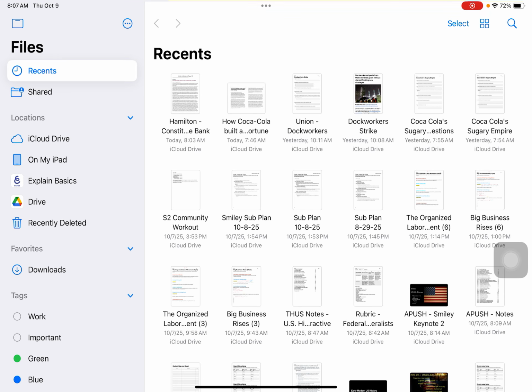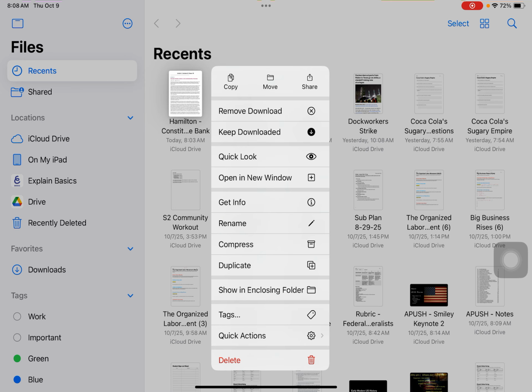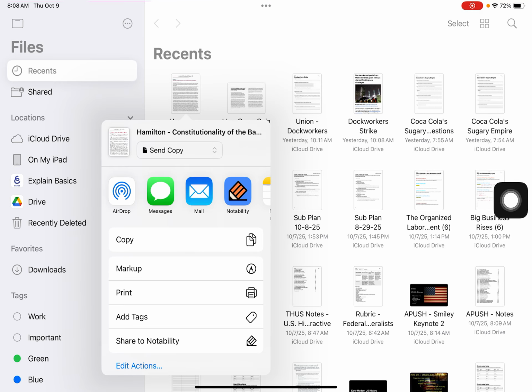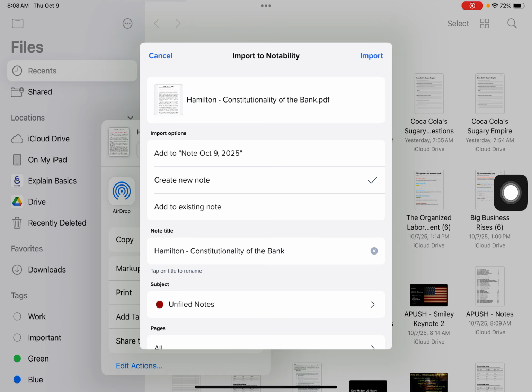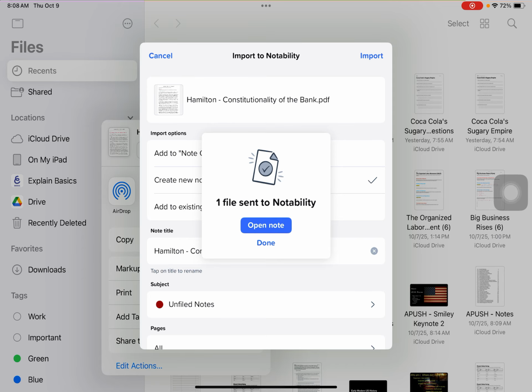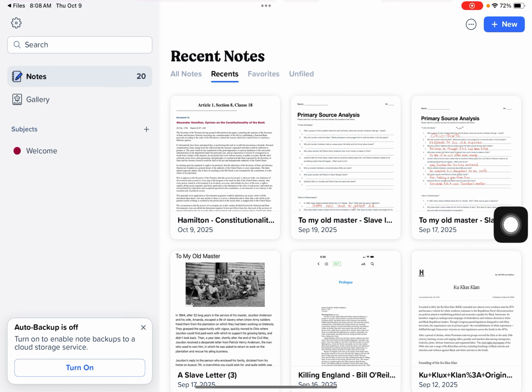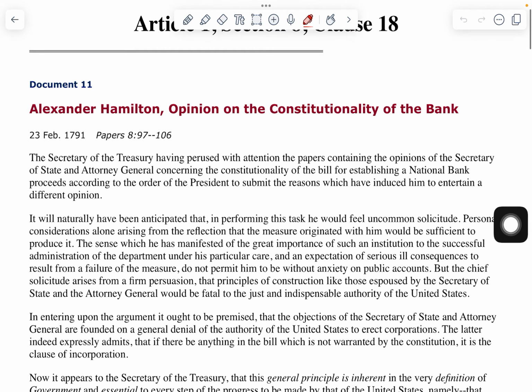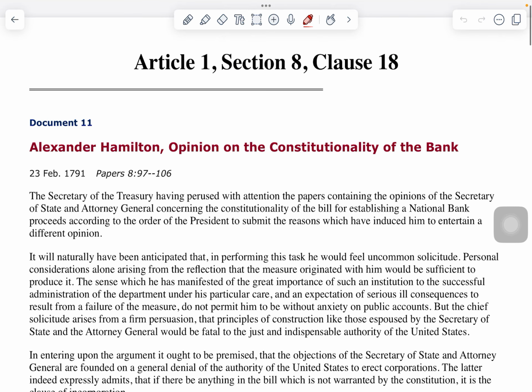So once I click, I'm going to hold down on the document. I'm going to come up here into the top right-hand corner with the share button, and then I'm going to share it to Notability. If you don't have Notability downloaded on your computer, come see me, I can help you do that, but you do it through Mozel. So once I click Notability, hopefully it will allow me to import that into Notability, and then I can just simply click Open Note. And then once I open the note, I should be able to go in there and see the document, and then I can make my highlighted marks.